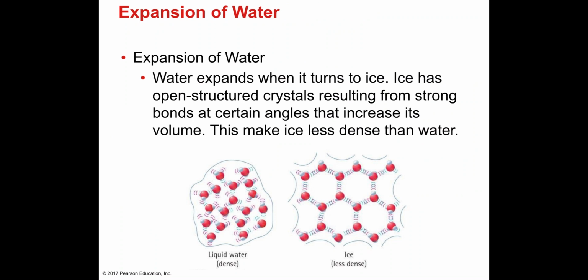So now let's look at the expansion of water. Water is a very weird substance. Remember, all other substances expand when heated and contract when cold. But that is the opposite for water. Ice has a larger volume than liquid water. That's weird, because water expands when it turns into ice. So water is the only substance that is going to actually contract when you heat it.